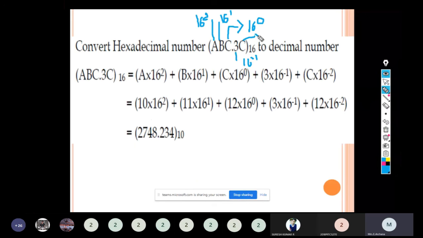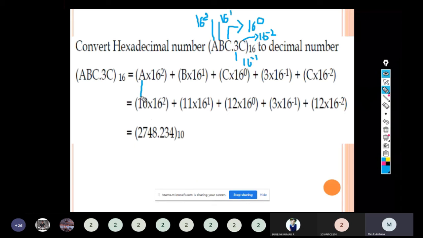This one, 16 power minus 2, because it is a fractional value. So A into 16 power 2 plus B into 16 power 1 plus C into 16 power 0 plus 3 into 16 power minus 1 plus C into 16 power minus 2.